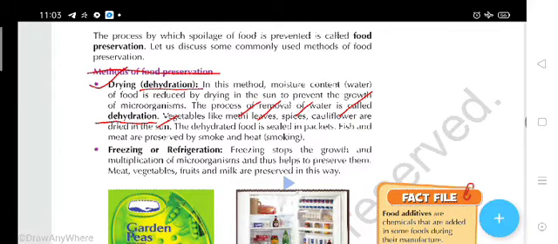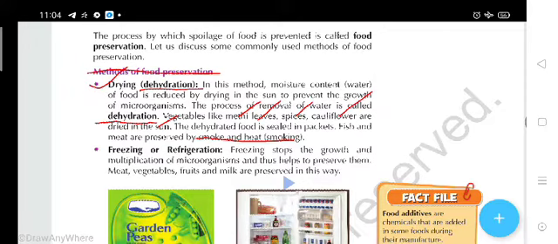Dehydrated food is sealed and packed. Fish and meat are preserved by smoking and heat. So students, these are methods of dehydration, and by dehydration also you can prevent food from getting spoiled.